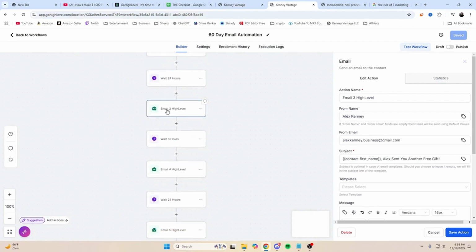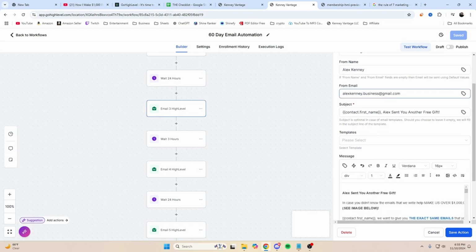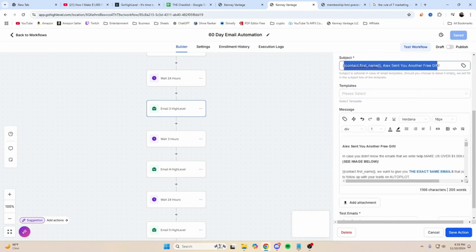So now all you have to do is go in here and actually just change everything to your information. So if we click this email right here, you just have to change the name, you have to change the email, then depending on what you're promoting, you'll probably have to change the subject and all of this down here. But you can actually change the links with one click, because guess what?